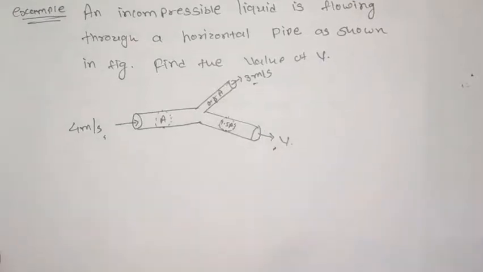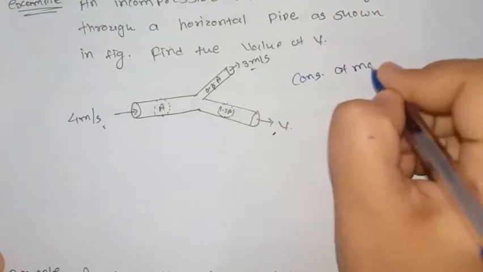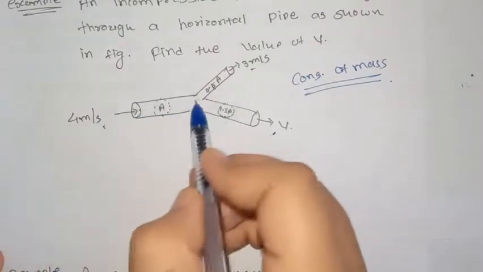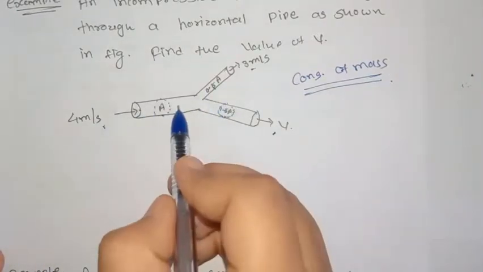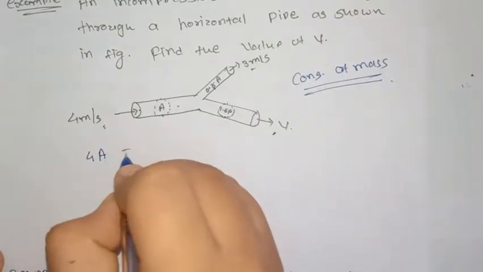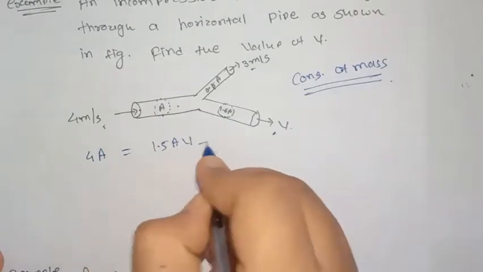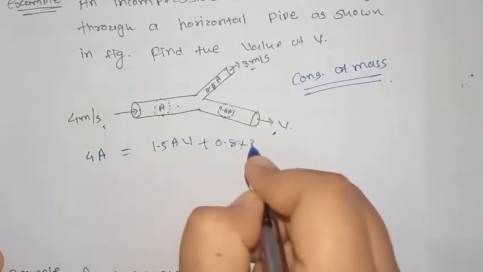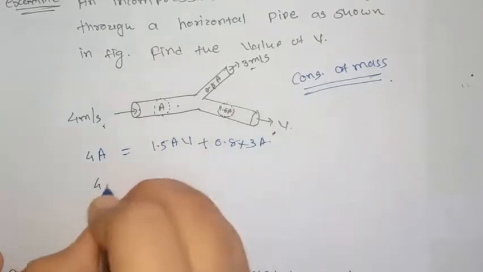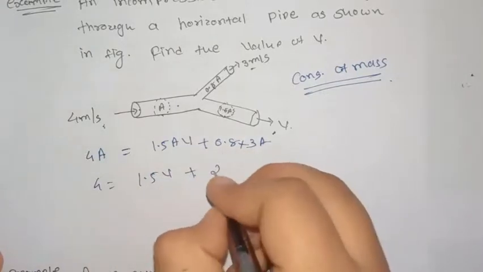Here we will use the concept of conservation of mass. That is, mass entering will be equal to mass leaving. Mass entering will be 4 into A. That will be equal to 1.5 A V plus 0.8 into 3. This A will get cancelled out. So 4 is equal to 1.5 V plus 2.4.